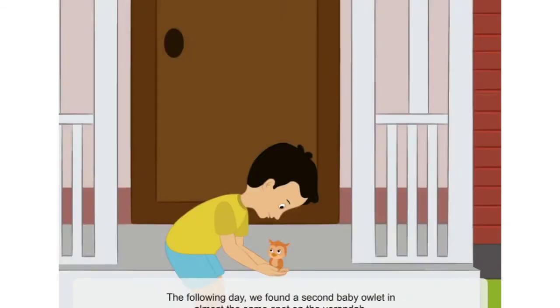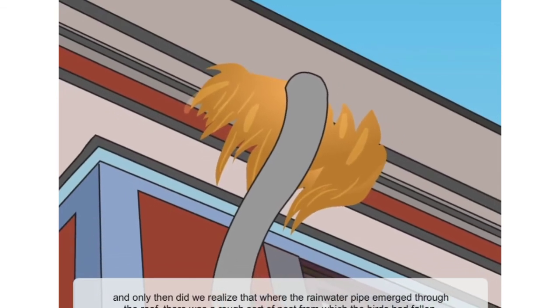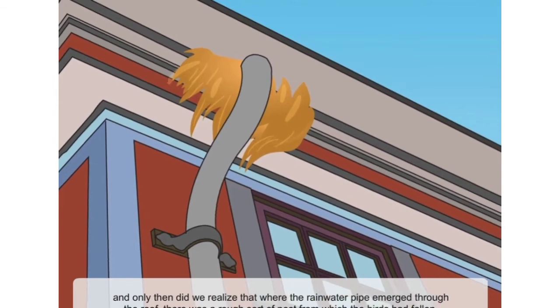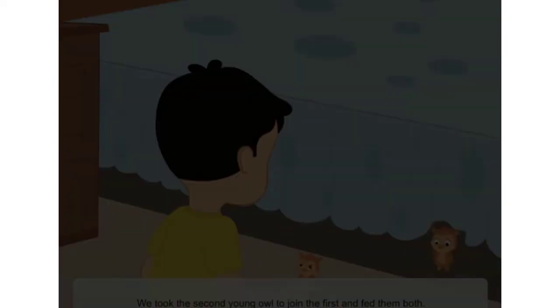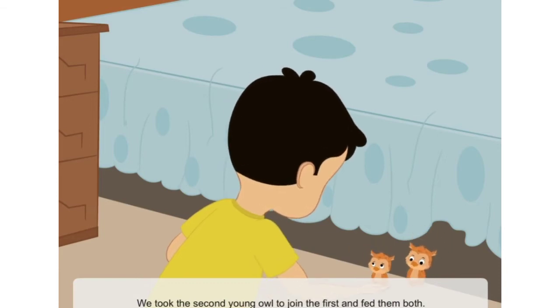The following day, we found a second baby owlet in almost the same spot on the veranda, and only then did we realize that where the rainwater pipe emerged through the roof, there was a rough sort of nest from which the birds had fallen. We took the second young owl to join the first and fed them both.